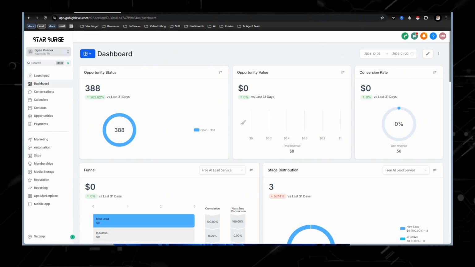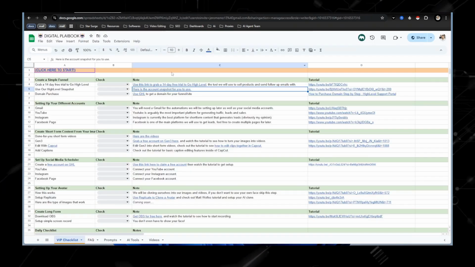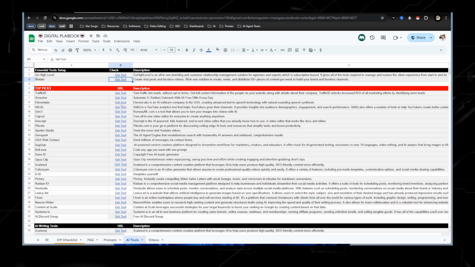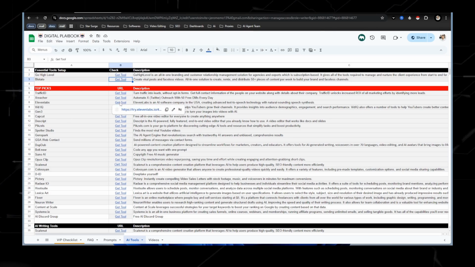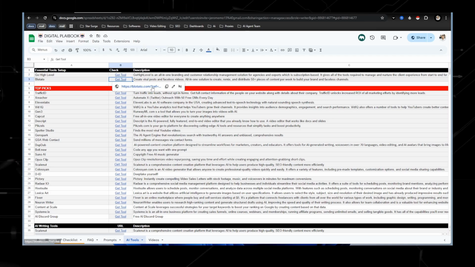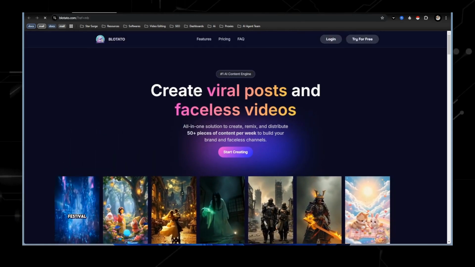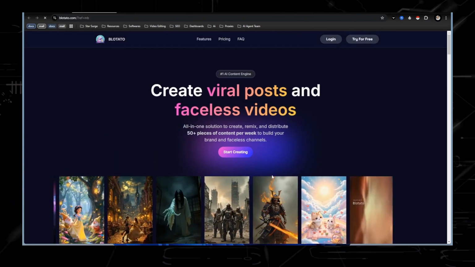So once you grab the checklist, the next thing that you're going to want to do is pick a tool that you're going to want to promote. The tool that I'm going to suggest would be either these essential tools right here. 11 Labs is a really good tool, but this new tool called Blotato, which is a faceless AI video generator, you can actually become an affiliate of this tool, and I would really suggest that.